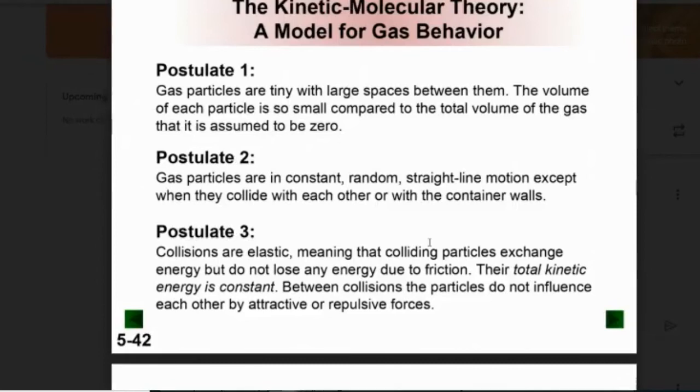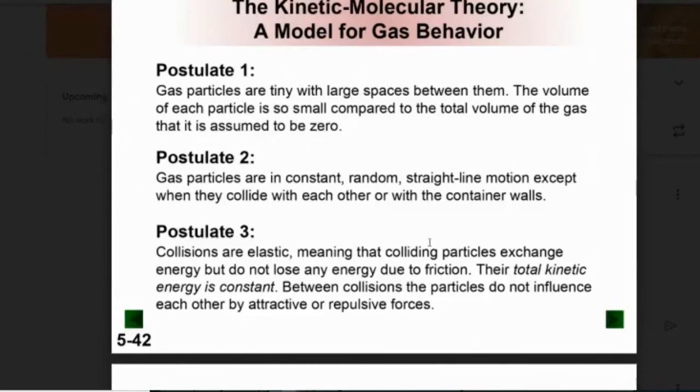If I have two gas particles, one moving at 5 miles per hour and the other at 6 miles per hour, and they run into each other, and now one is moving at 3 miles per hour, the other has to be moving at 8, so the total is 11. That's what they mean by elastic. Total energy remains the same. Even though the speed and kinetic energy of the molecules might change, the total together should be the same.